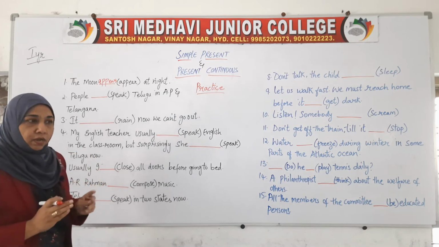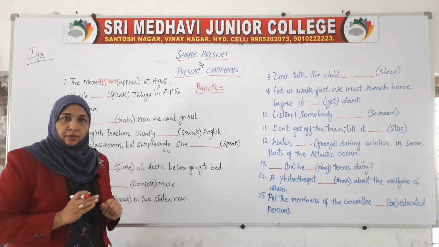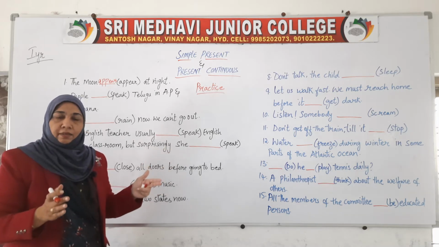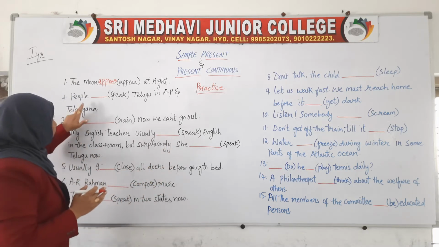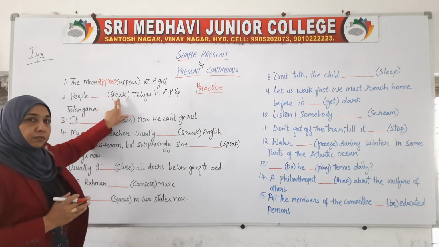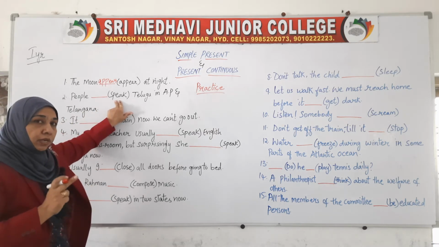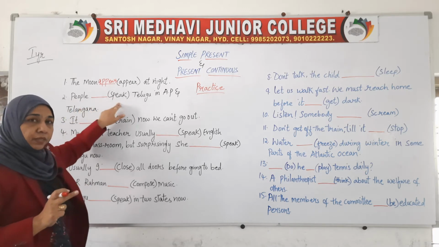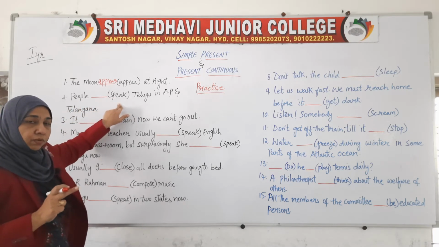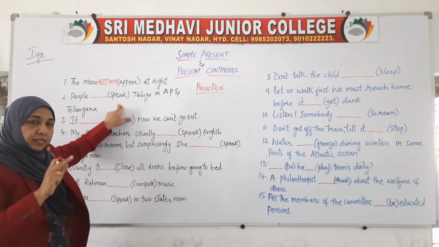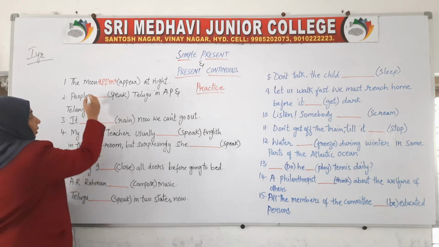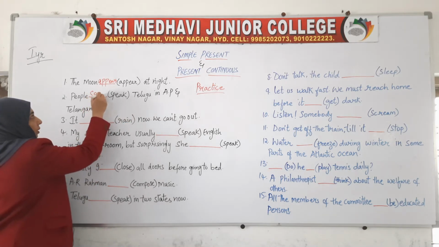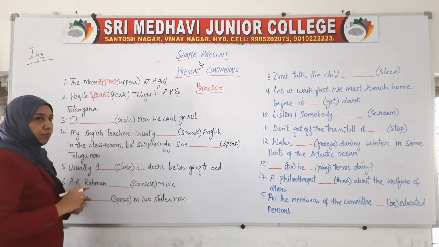We never call one person "people," all together are called people. So what do we write? I said for the third person plural, we keep the verb as it is. So we write the main verb in the same way.